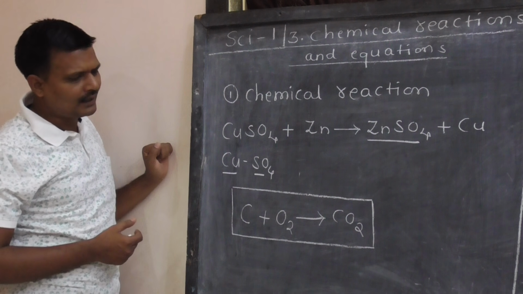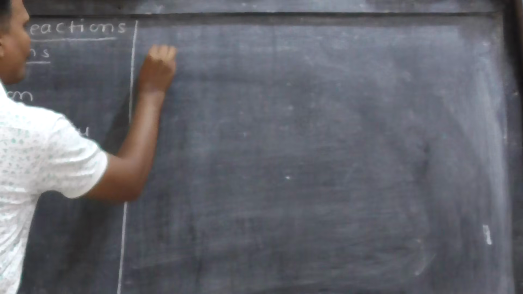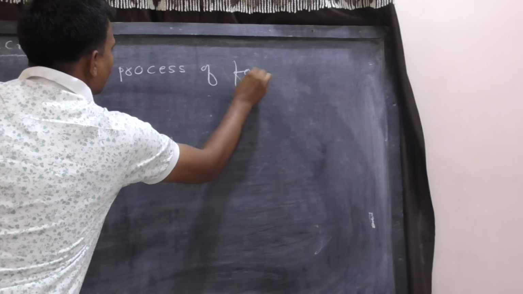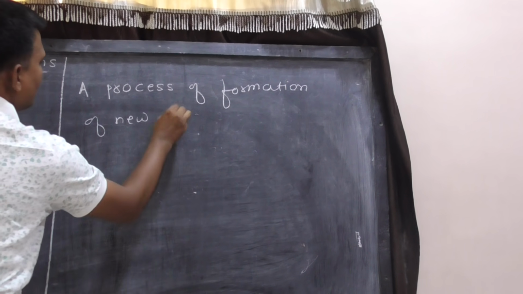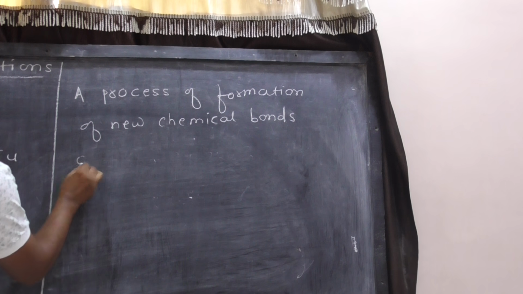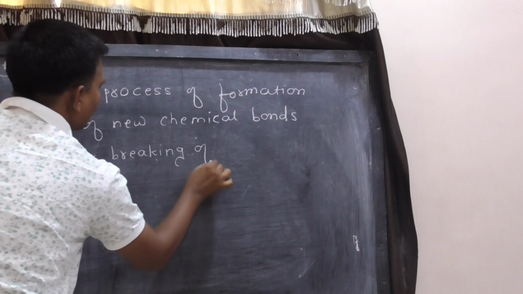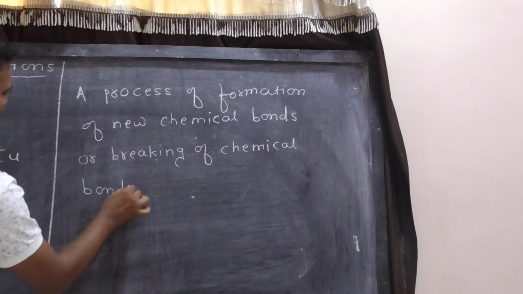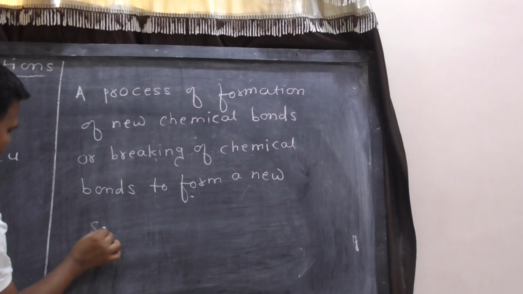So we can define the chemical reaction as a process of formation of new chemical bonds or breaking of chemical bonds to form a new substance.